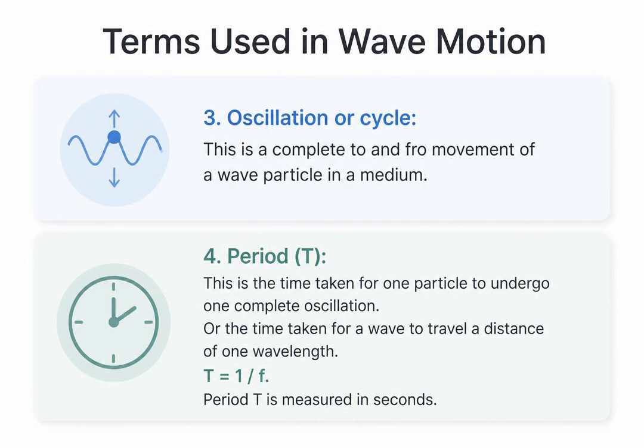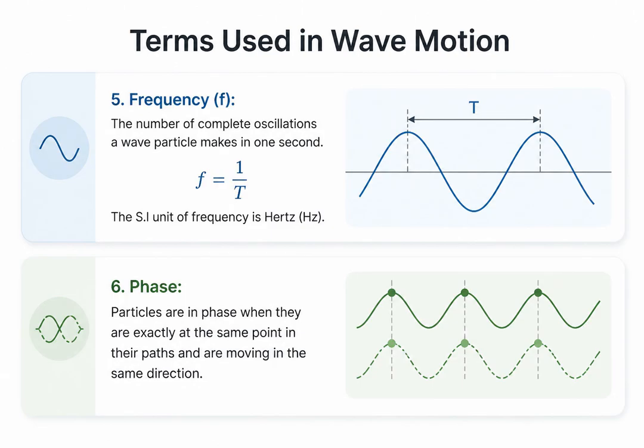Moving on, an oscillation, or cycle, is one complete back and forth movement of a particle. The period, represented by a capital T, is the time it takes for a particle to complete exactly one of these oscillations. Alternatively, it is the time it takes for the wave to travel a distance of one full wavelength. Period is measured in seconds, and it is the reciprocal of frequency. Frequency, denoted by f, is the number of complete oscillations a wave particle makes in a single second. It is the reciprocal of the period, and its standard unit is the hertz.